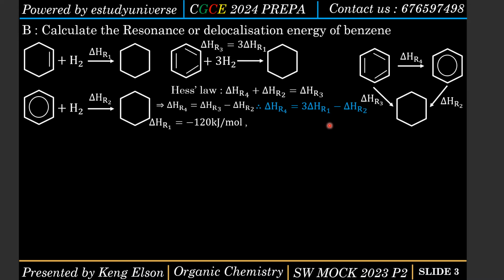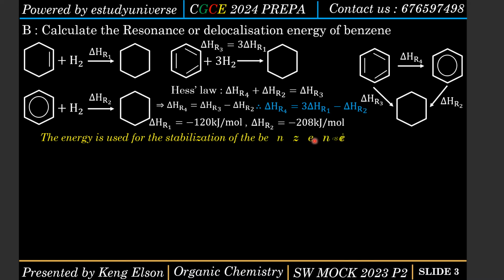Now, originally in the equation, we have the enthalpy change of hydrogenation of cyclohexane, that was delta HRO1. We also have the enthalpy change of hydrogenation of real benzene, that is delta HRO2. So the energy used in stabilizing the benzene molecule is what we call the resonance energy, or the stabilization energy, or the delocalization energy.